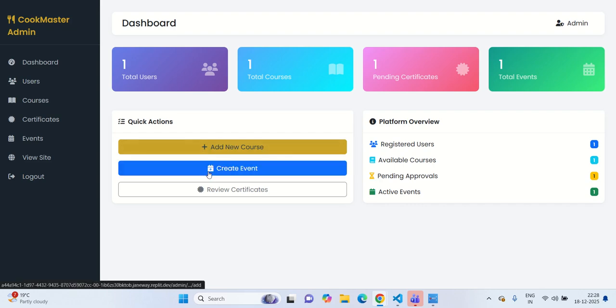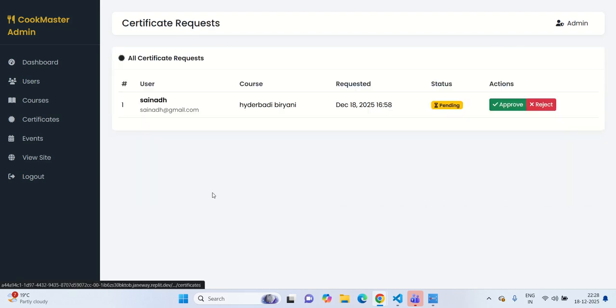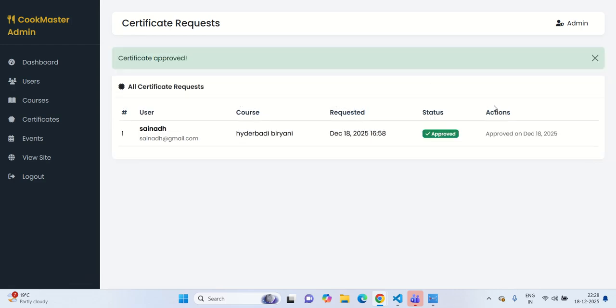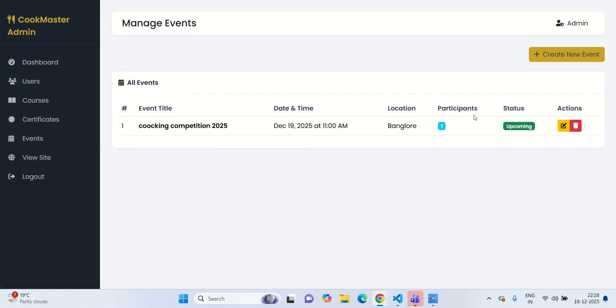So we are going to check review certificate. We can approve or reject. I'm going to approve the certificate. Certificate approved. Okay, events. One participant is there in the event. Now I'm going to log out again.